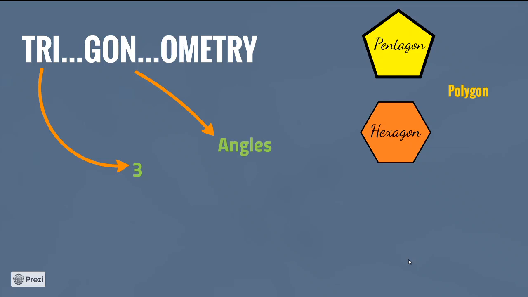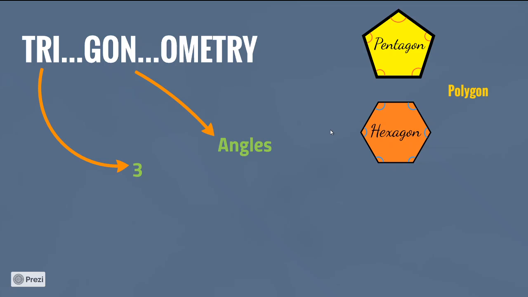Because it means angles. Now if you look at pentagon, you see that there are five angles, right? 1, 2, 3, 4, 5. And if you look at hexagon, you see that there are six angles. 1, 2, 3, 4, 5, 6. Do you see that? So that is why it gets the name pentagon, it gets the name hexagon.